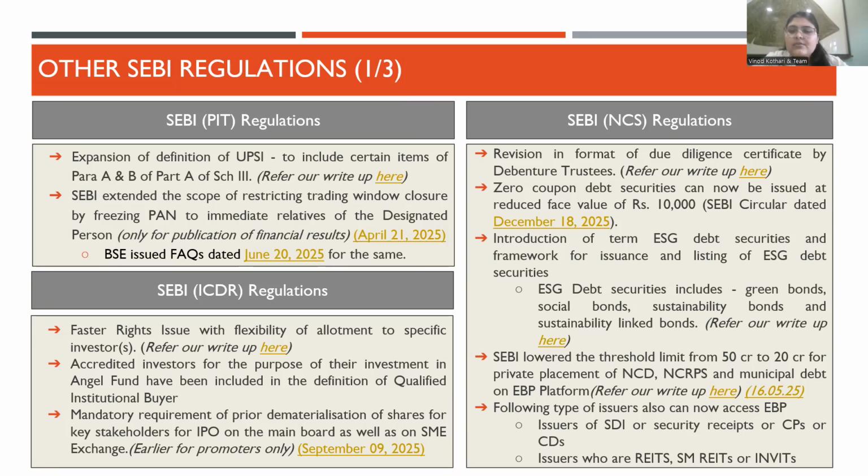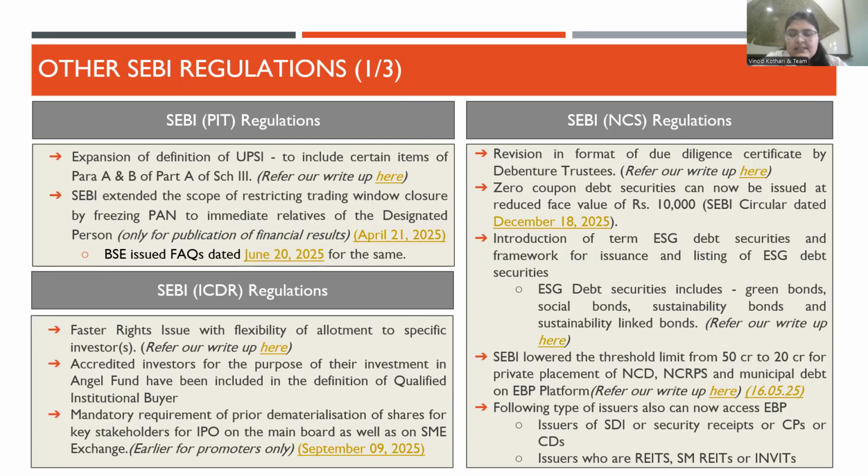Then there was a circular which was issued in 2024 for reduction in the face value from 1 lakh to 10,000 rupees for NCDs. And in this December 18 circular, the zero coupon bond debt securities had been included in the eligibility of that circular.